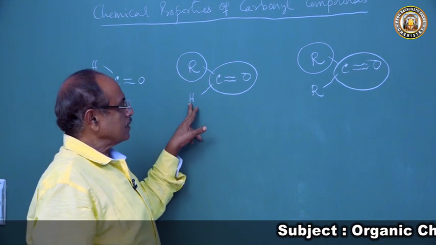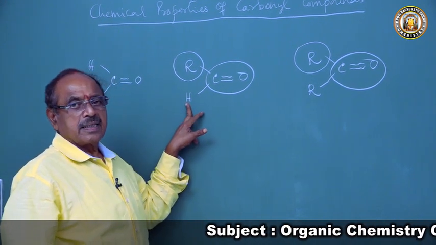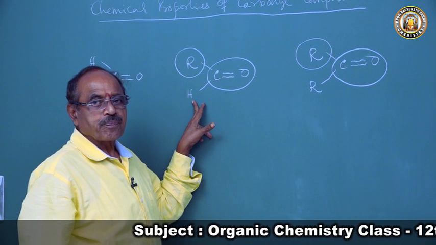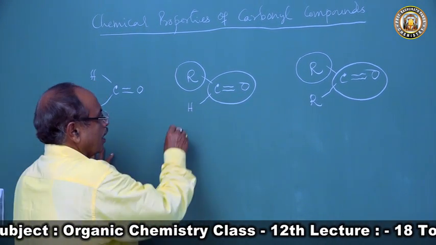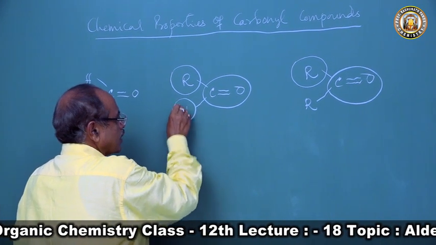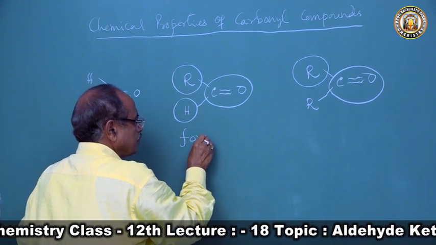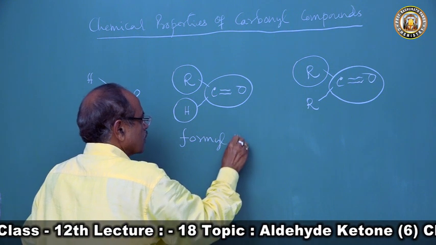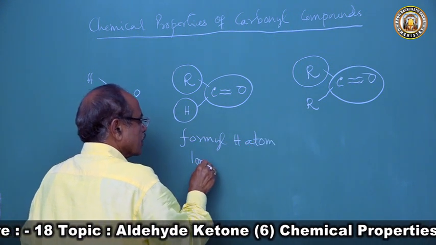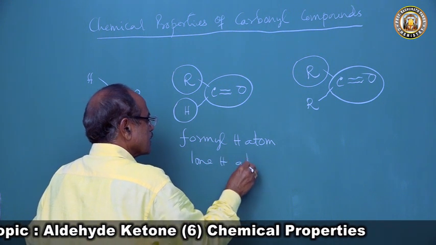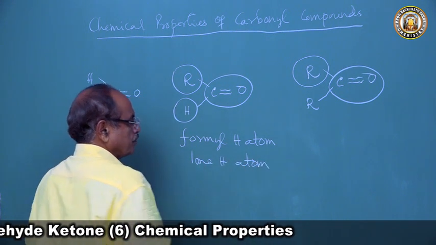And they differ in that in aldehyde, there is a hydrogen atom bonded to the carbonyl carbon. This hydrogen atom is called the formyl hydrogen atom or lone hydrogen atom.